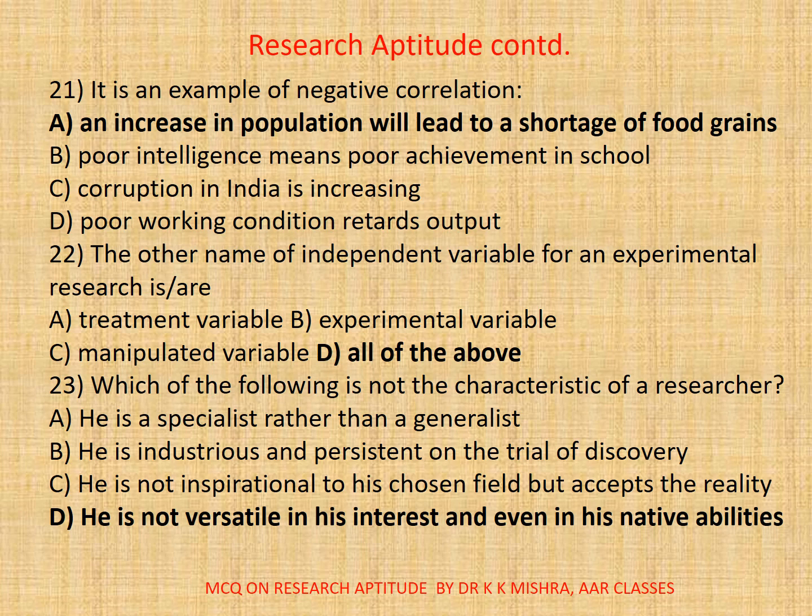22. The other name of independent variable for an experimental research is A. Treatment variable, B. Experimental variable, C. Manipulated variable, D. All. Correct option is D. All. 23. Which of the following is not the characteristic of a researcher? Correct option is D. He is not versatile in his interest and even in his native abilities.